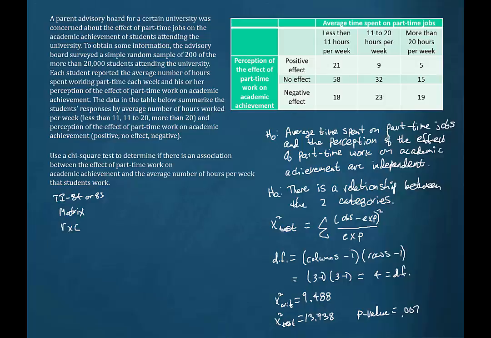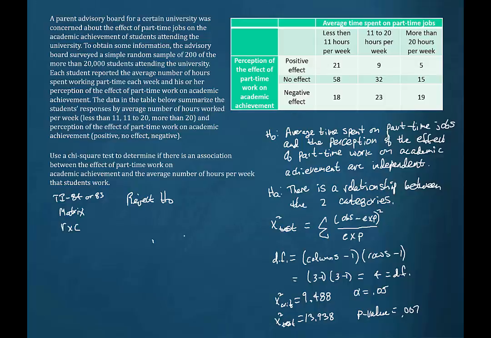Now, in either case, whether we use alpha of 0.05 and the p-value and pair them up, or use the critical value and the test value, we come to the same conclusion either way. We are going to reject the null hypothesis. Now, what does that mean? If we reject that they are independent, then we are going to assume that there is a relationship between the two categories.